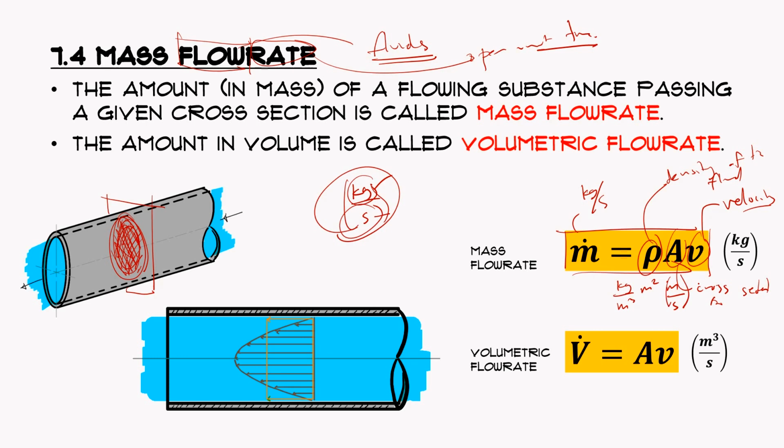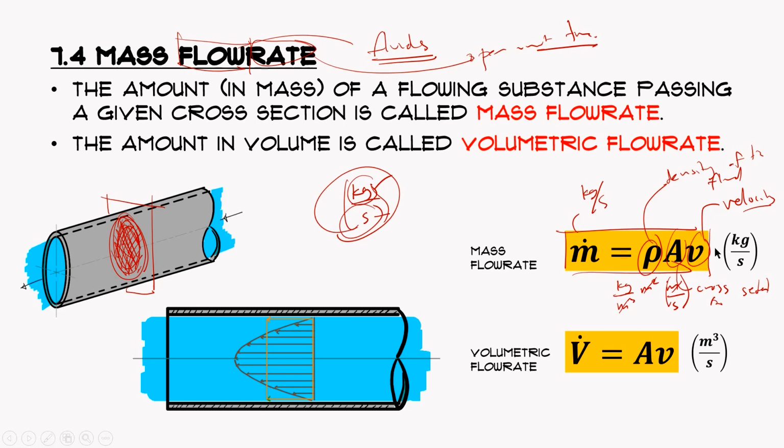Meter squared times meter per second gives cubic meter per second, so the cubic meters cancel out, and what's left is kilogram per second. That's the basic, or fundamental, equation for mass flow rate.